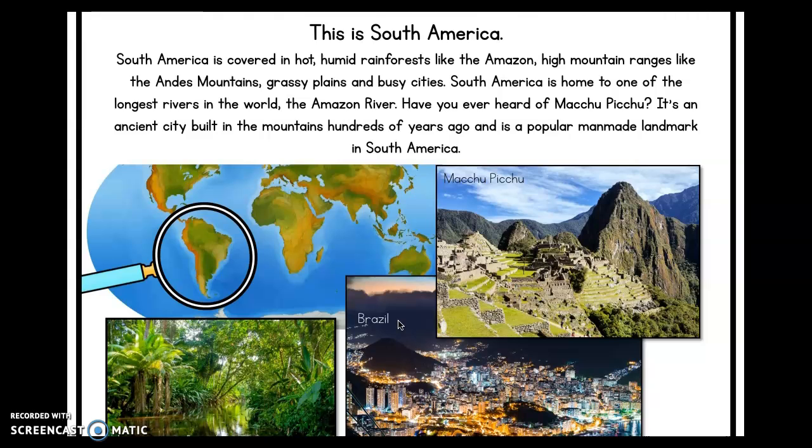All right, next up we're going to learn about South America. So that is right below North America, and we know from that first map that the equator runs right through there. So South America is covered in hot, humid rainforests like the Amazon. It also has high mountain ranges, grassy plains, and it has some busy cities too. South America is home of one of the longest rivers in the whole world, which is the Amazon River.